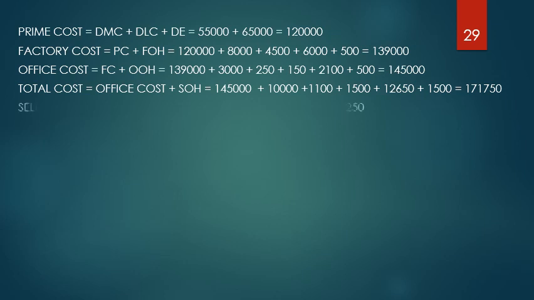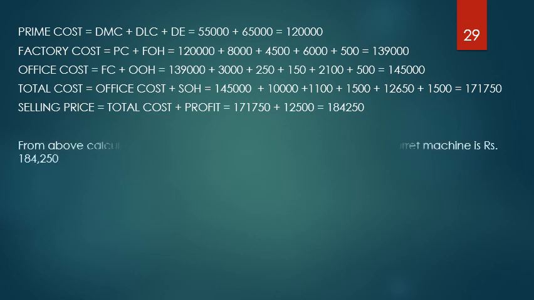To this you add the profit, which was 12,500 rupees. That comes out to be the total selling price, 1,84,250 rupees. So the above calculations have helped me arrive at the total selling price of the turret machine as 1,84,250 rupees.